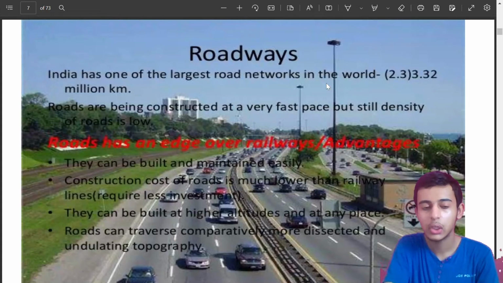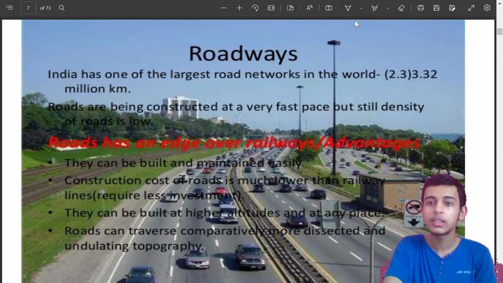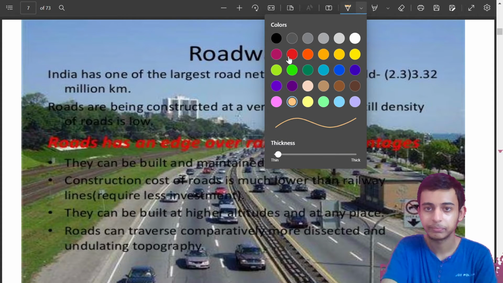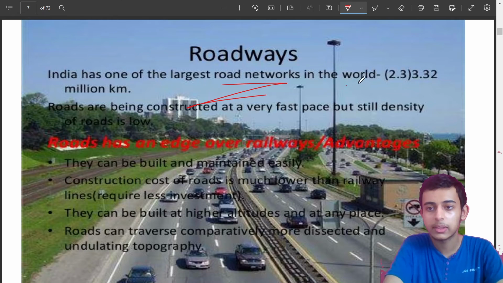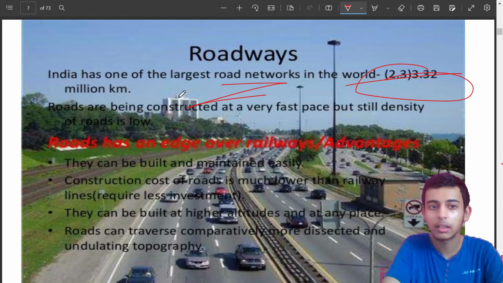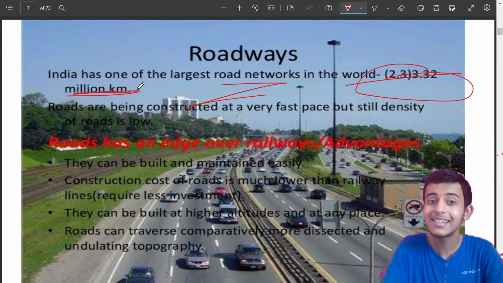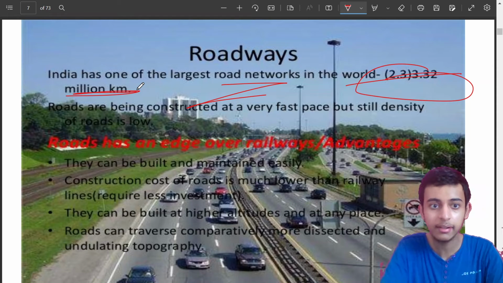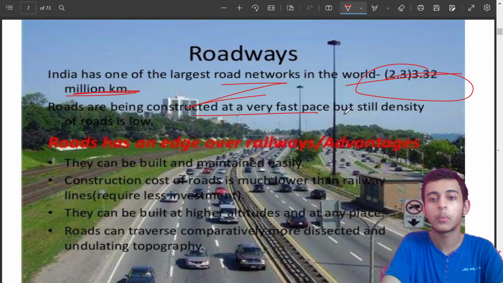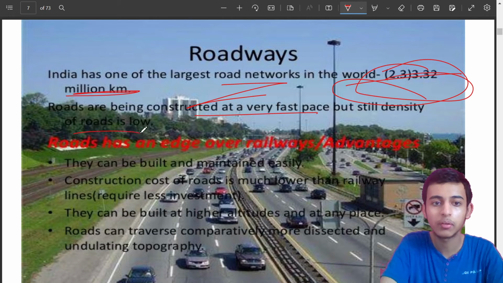Okay, talking about roadways. Now, first point that we need to understand about roadways is that India has one of the largest road networks in the world, that is 2.32 million kilometers. Isn't it really good? It has a very large network of the roads. You know? Roads are being constructed at a very fast pace, but still density of roads is low. They are not dense.